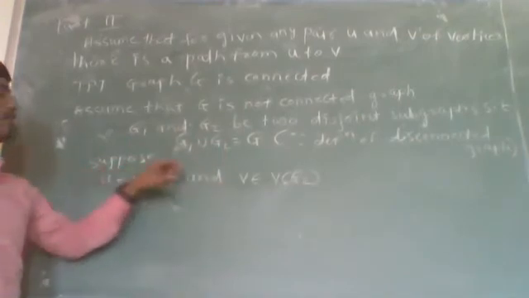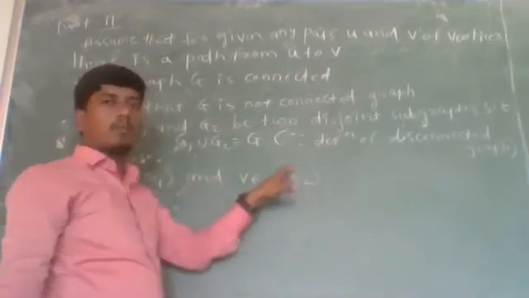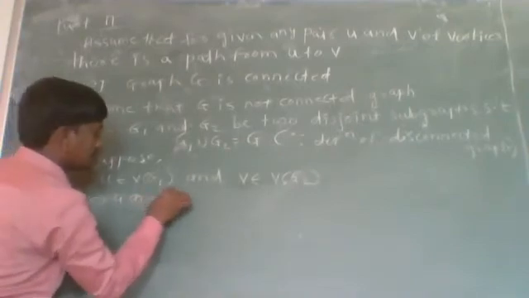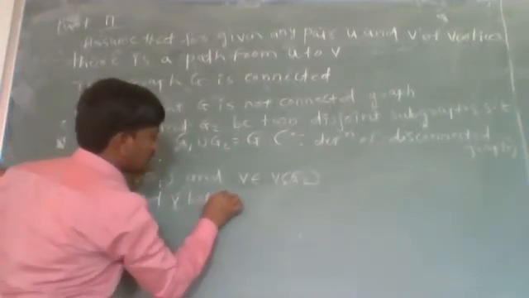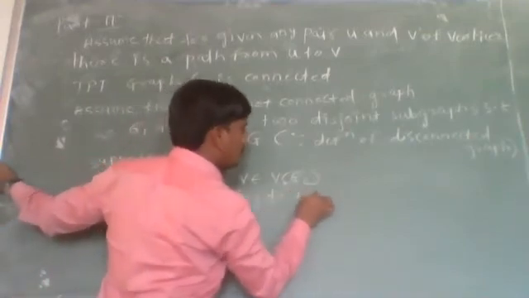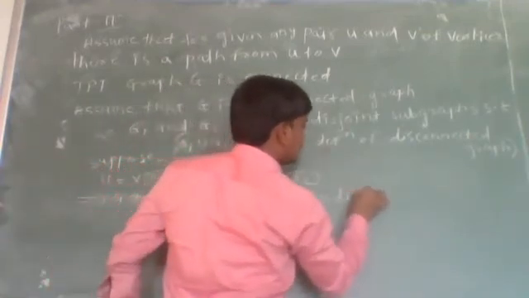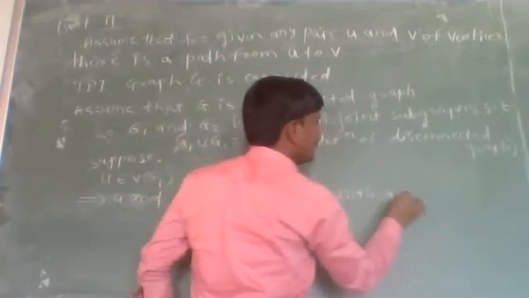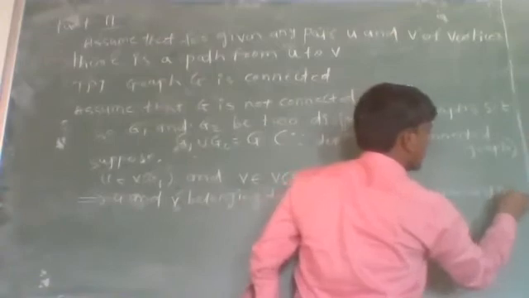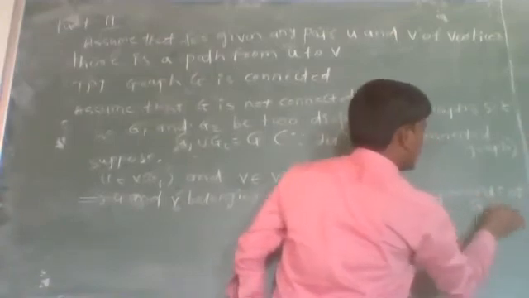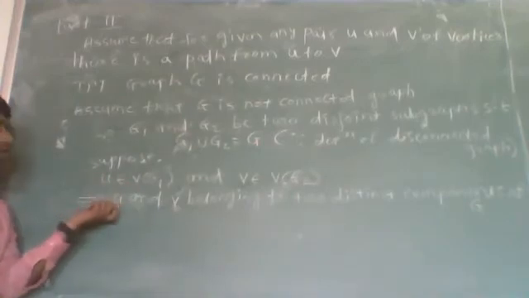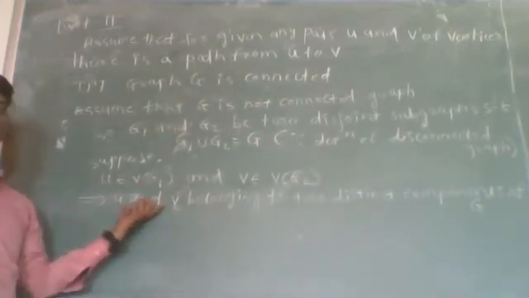Therefore, vertices u and v belong to two distinct components of a graph G. As u and v belong to two distinct components of graph G, there is no path joining these two vertices u and v.